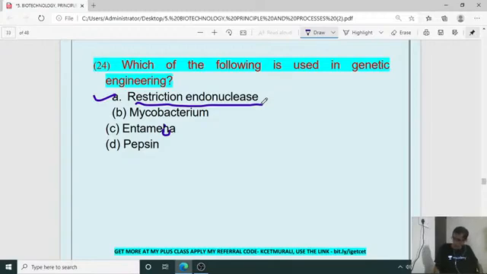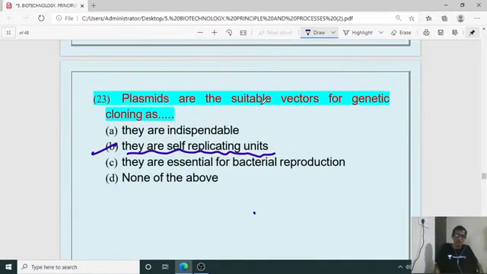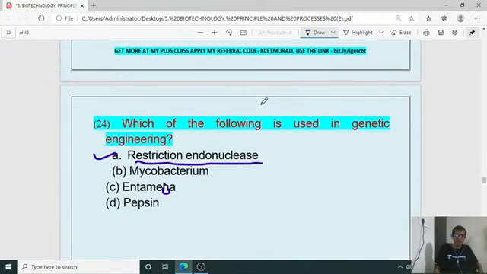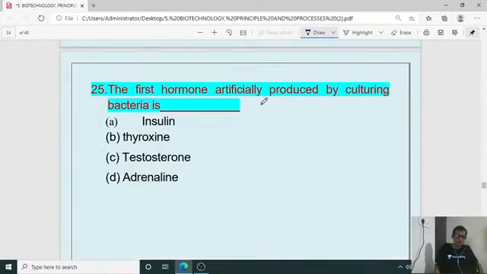Yes, Devesh. For the previous question, it is B. Okay, 23rd. 24th, A is the right answer. 25th, the first hormone artificially produced by culturing bacteria is which one? 25th, it is nothing but insulin.